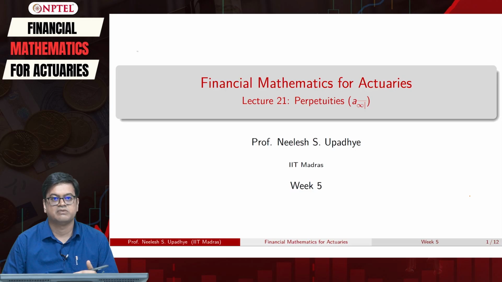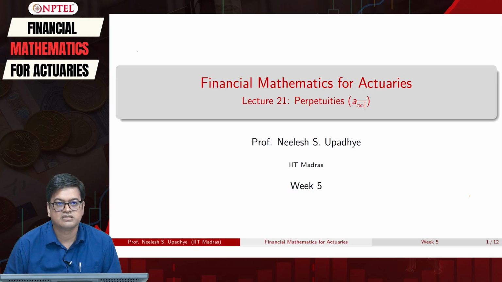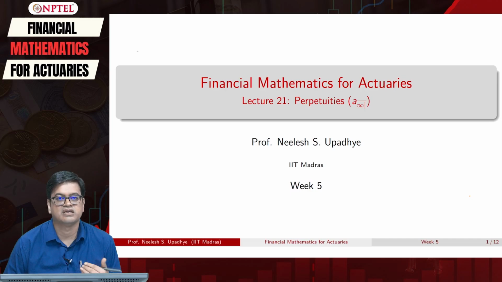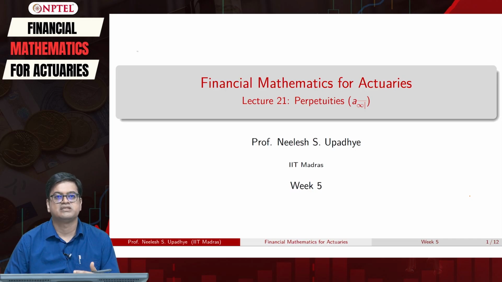We have incrementally built our foundations, and right now we are comfortable with handling annuities. Annuities are of two types. One is immediate, another one is due, and we already know the trap of that annuity. Immediate doesn't mean immediately starting, it means at the end of the period, and due is actually immediately starting.